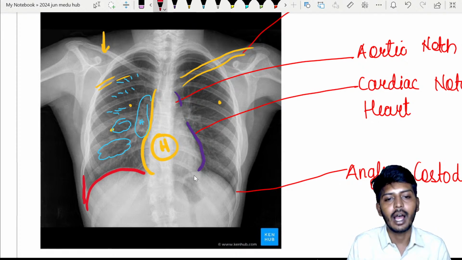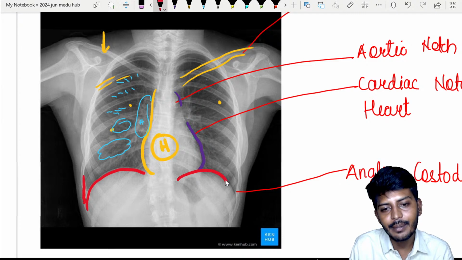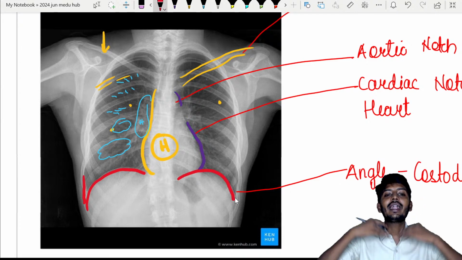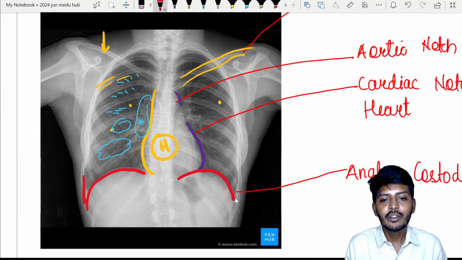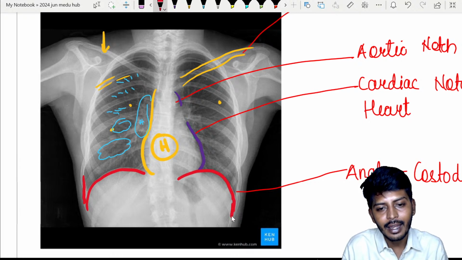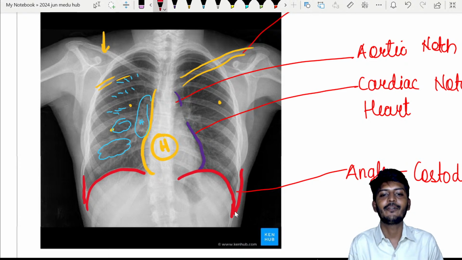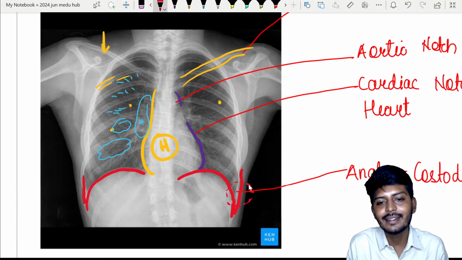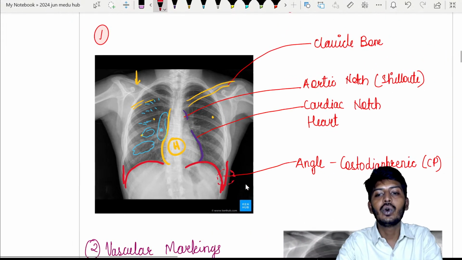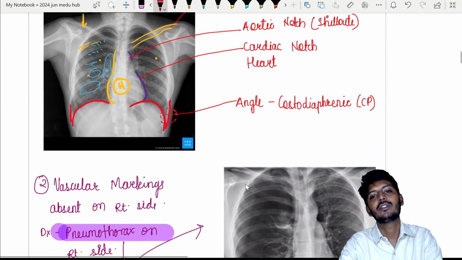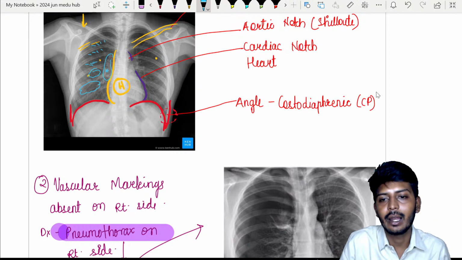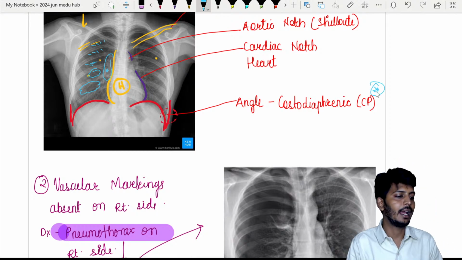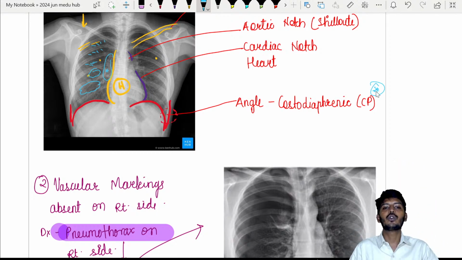All of us know that. The diaphragm is present like this. So above the diaphragm, what is there? Lungs are there. So the line where the diaphragm and the chest cavity form an angle, this angle, my dear students, is called the costo-diaphragmatic angle, or also called the CP angle. What is that called? Costophrenic angle or costo-diaphragmatic angle.